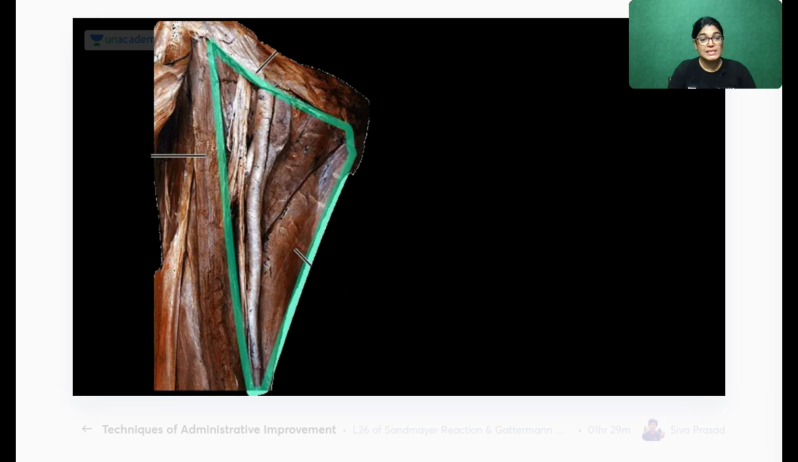Now I would like to show you this cadaveric image. This image which I am showing you is a cadaver. Dissection has been done, and what is the green highlighted area? You can nicely identify that this highlighted area is the femoral triangle. Now in this cadaveric image, you have to identify this is the base. So this base is the inguinal ligament.